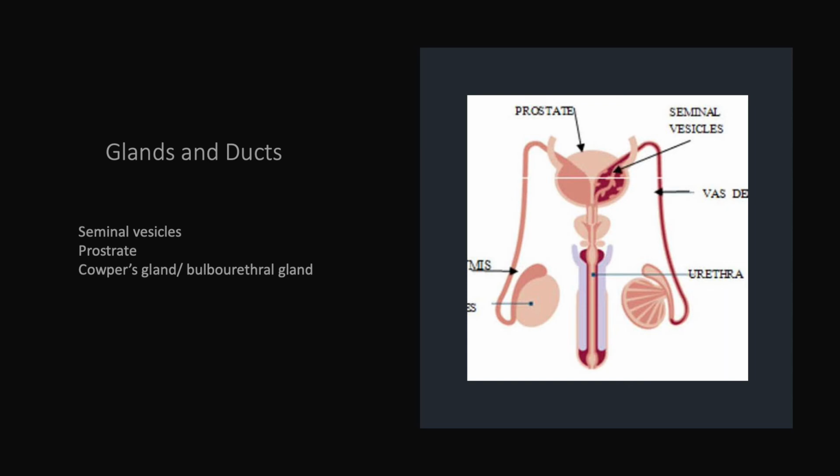These glands give secretions, which are carried with the help of ducts. The duct coming from each gland is connected to the vas deferens. They are the seminal vesicle duct, the prostate duct, and the Cowper's gland duct.